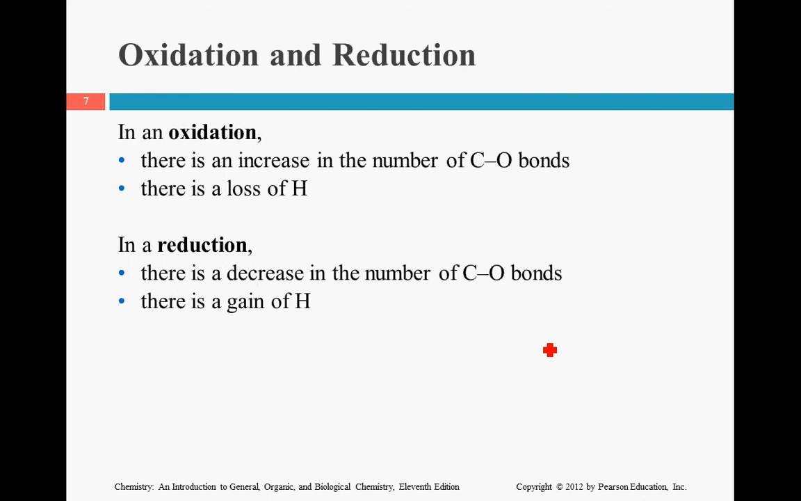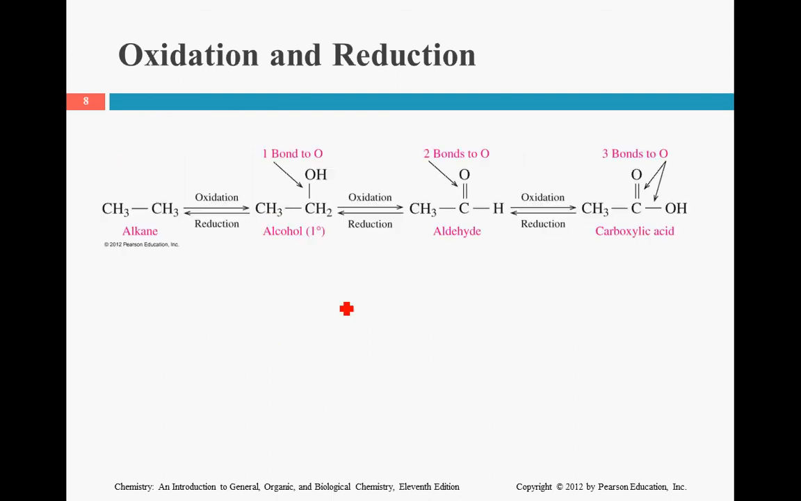So, as a summary, oxidation increases the carbon-oxygen bonds and decreases hydrogen. In the reduction process, you're going to reverse that. You're going to decrease carbon-oxygen bonds and increase hydrogen. So this is just an overview. This is just an alkane. But if this was a primary alcohol and we were to oxidize it, we're going to increase the number of bonds to the oxygen and remove the hydrogen in the process.